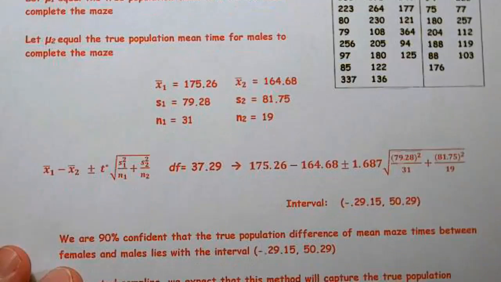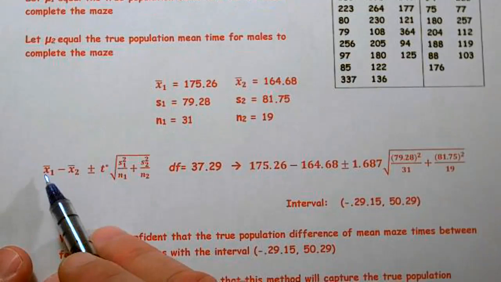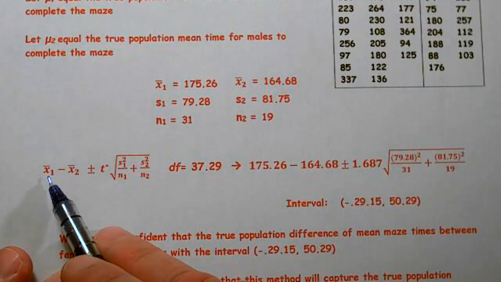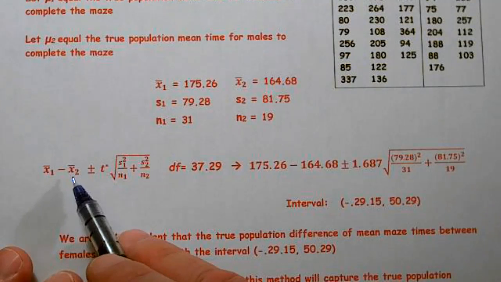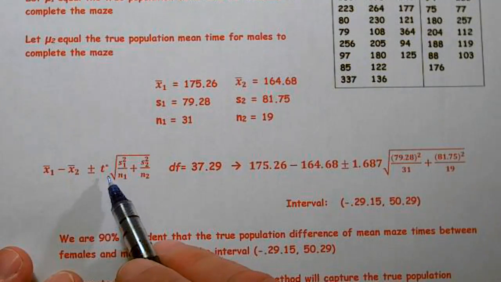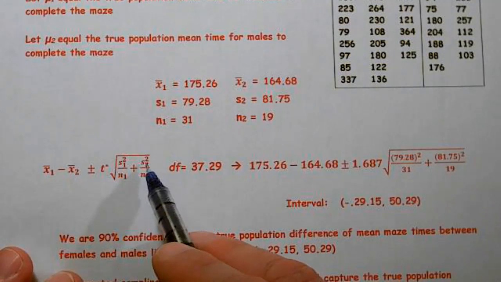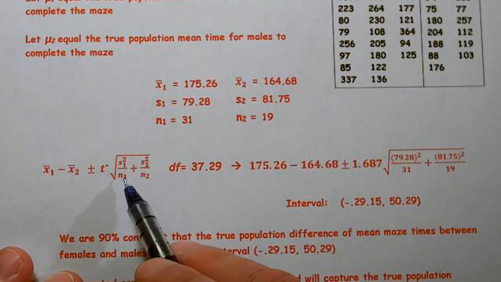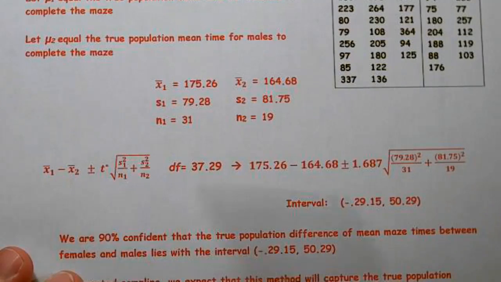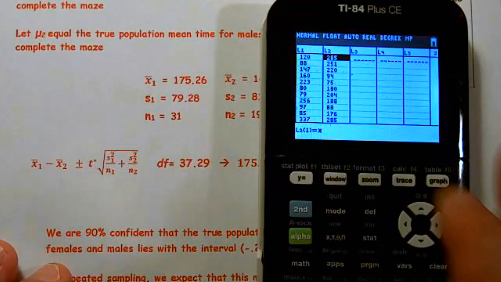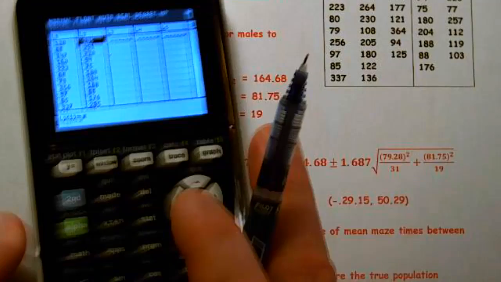Our equation: average female time minus average male time. We'll have to calculate t star in a moment. This is the standard deviation of the female times. That's the standard deviation of the male times. Sample size for the female, sample size for the male. I'd go ahead and run this test at this point since we have data.